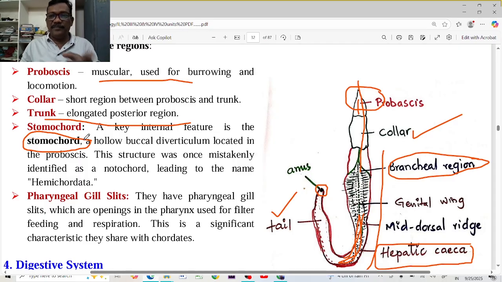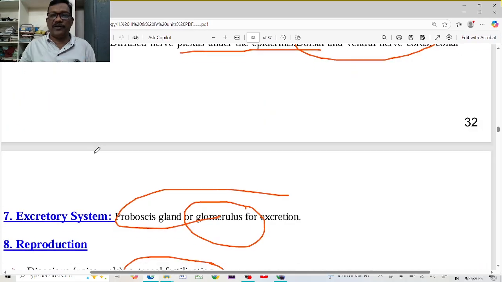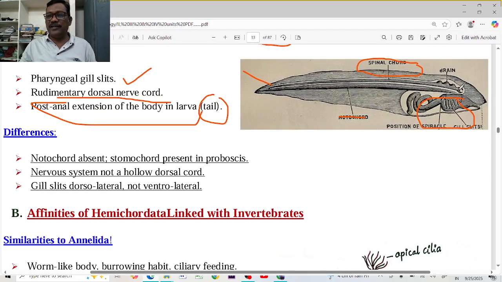But once upon a time, this chord located in this mouth region was treated by the scientists as the notochord, but later research indicated that this is not equal to the notochord. This is called the stomochord. The presence of stomochord is not the chordate character. That's why it is separated from the chordate.